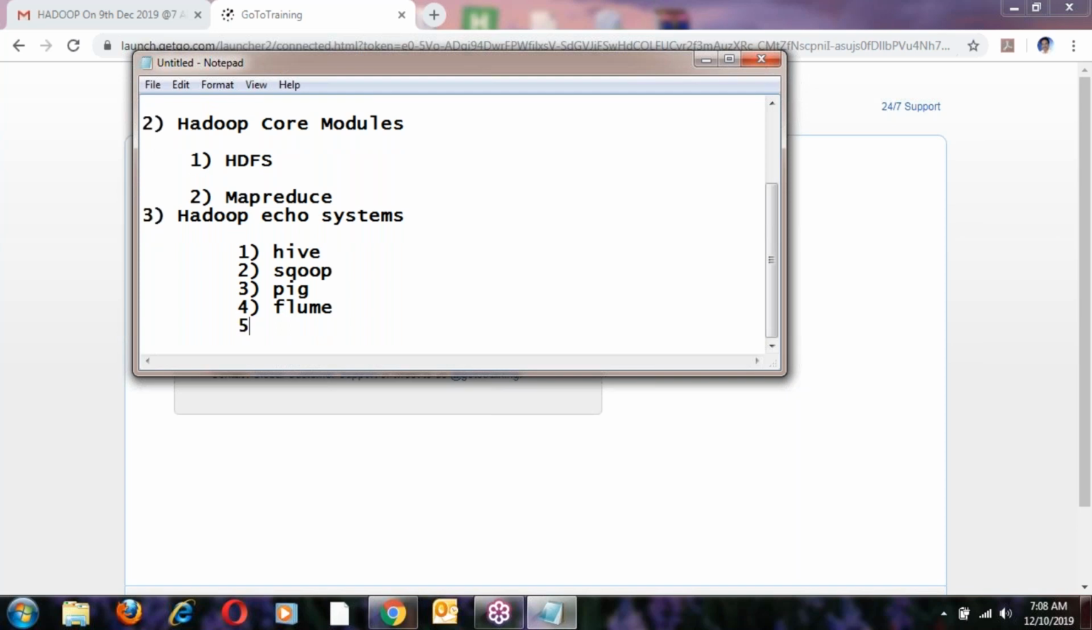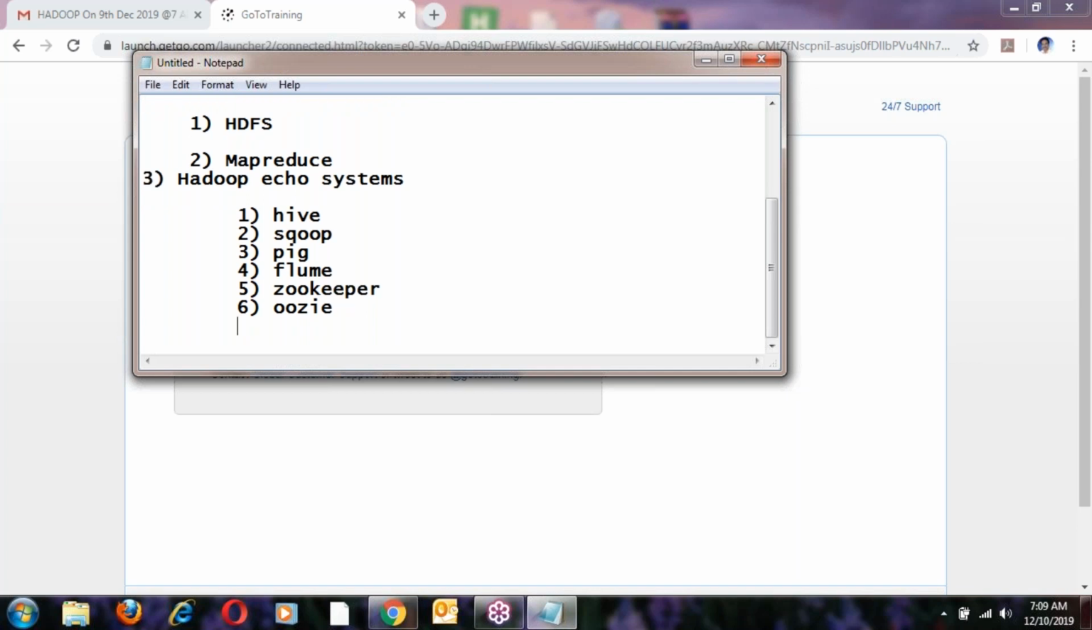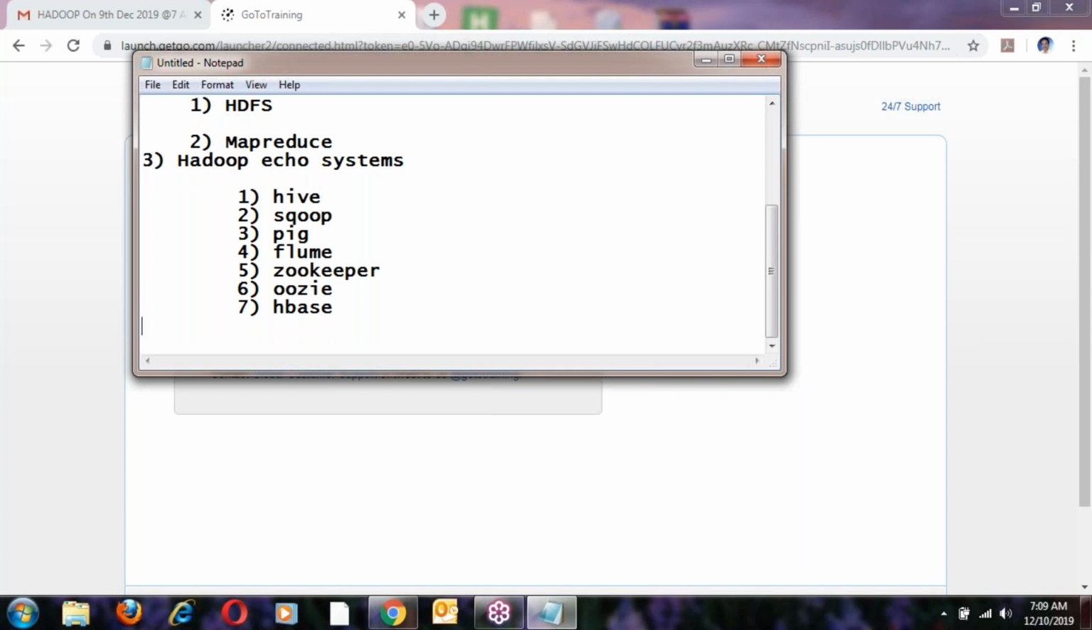Next is Zookeeper. The sixth topic is Oozie. So Hive, Scoop, Pig, Flume, Zookeeper, next Oozie, and the seventh one is HBase. These are the topics we are going to discuss in our complete syllabus.